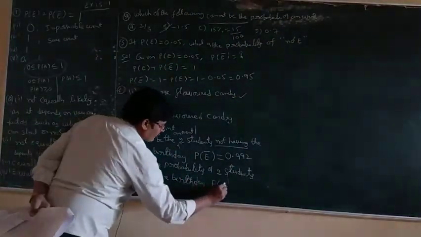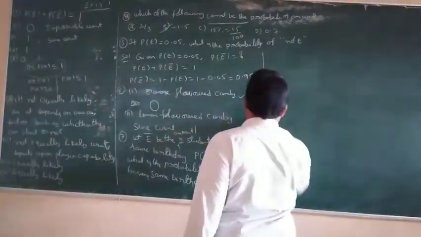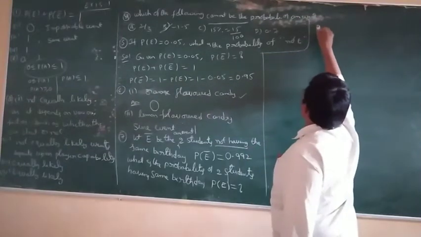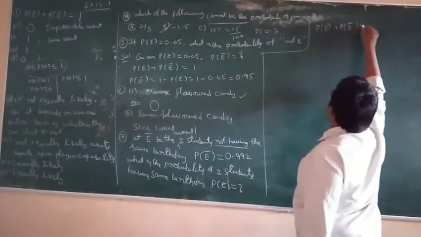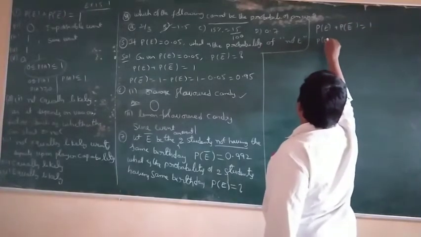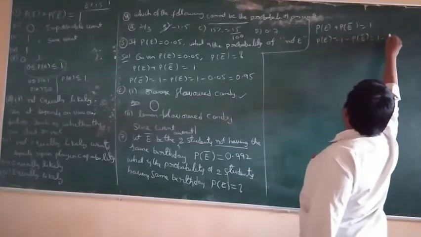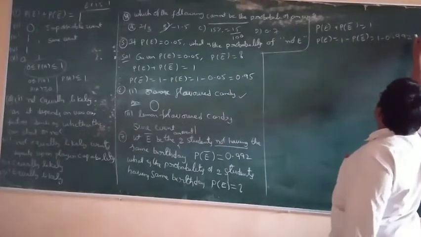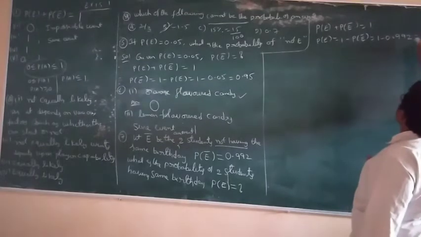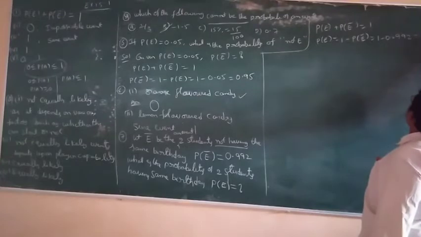So what we have to find out is P of E. One of the formulas is P of E plus P of E bar is equal to 1. So P of E is equal to 1 minus P of E bar. So 1 minus 0.992 is equal to 0.008.